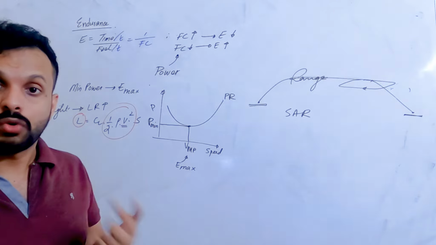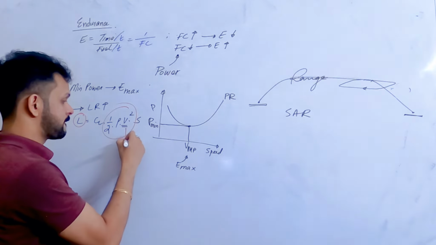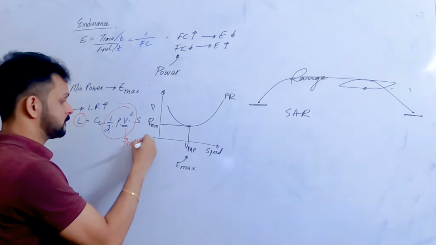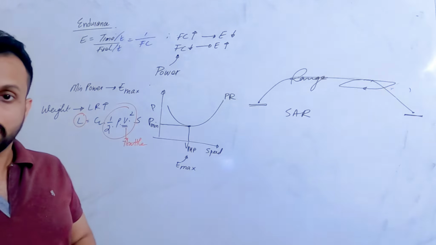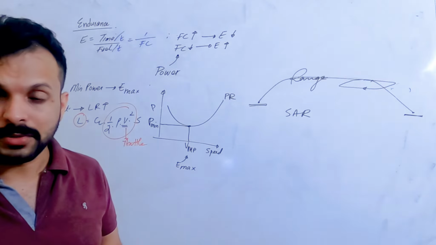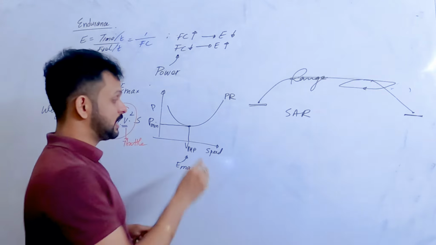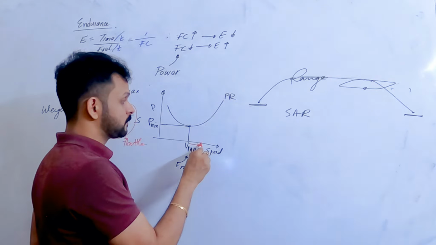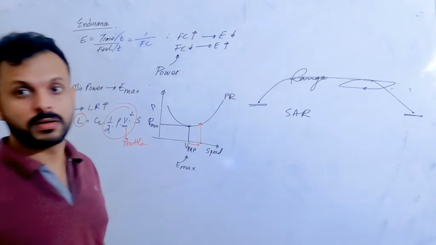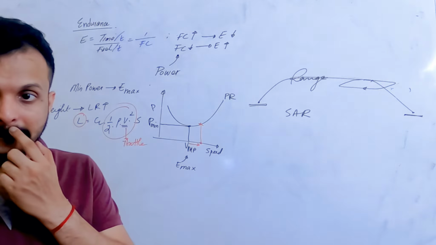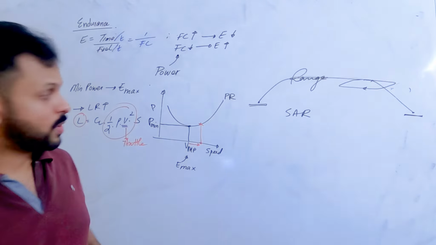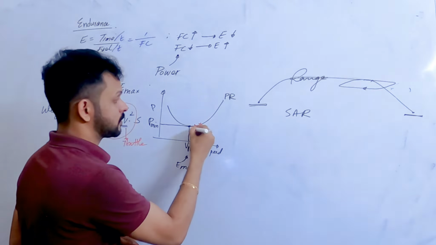So how will I control V? That's true airspeed control using the throttle. So I have to increase my true airspeed to increase my indicated airspeed. When my indicated airspeed increases, what happens to the power? Power required increases.